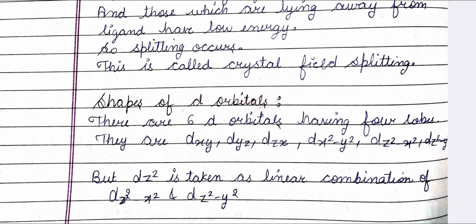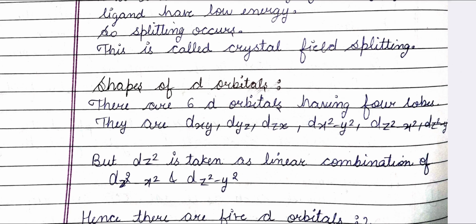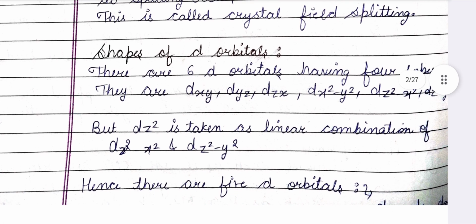Shapes of d orbitals. There are 6 d orbitals having 4 lobes. They are dxy, dyz, dzx, dx2-y2, dz2-x2, and dz2-y2. But dz2 is taken as linear combination of dz2-x2 and dz2-y2. Hence, there are 5 orbitals which have shapes like shown in the diagram: dxy, dyz, and dzx. These 3 orbitals lie between the axes. dx2-y2 and dz2. These 2 orbitals lie on the axis.